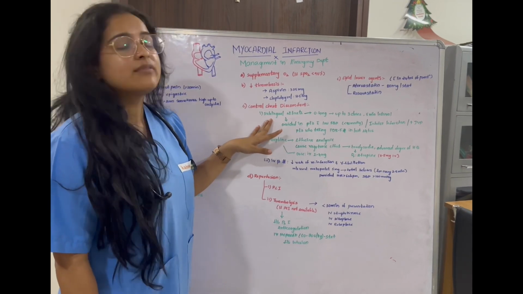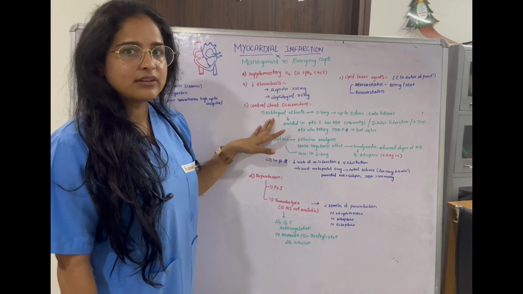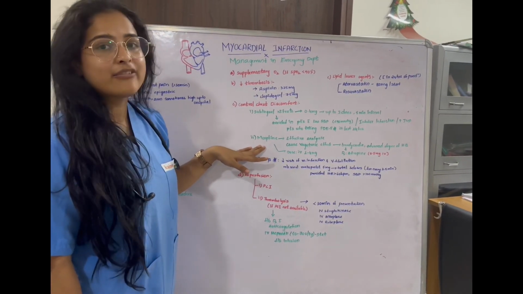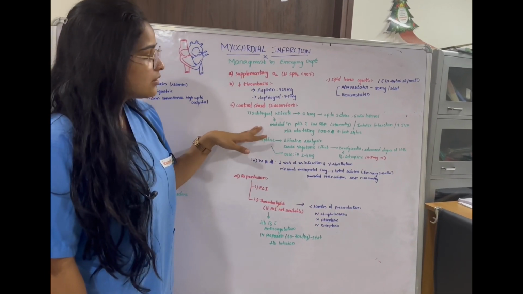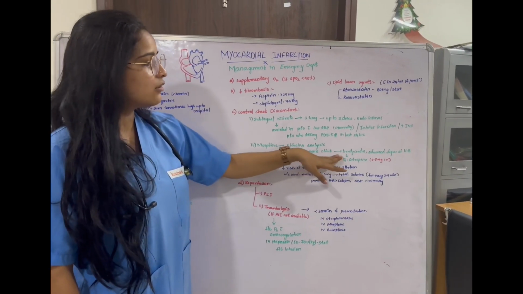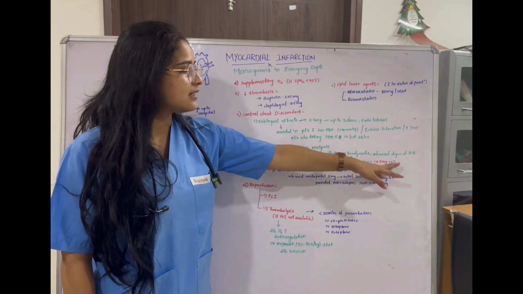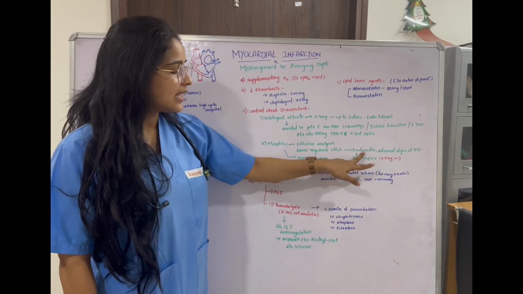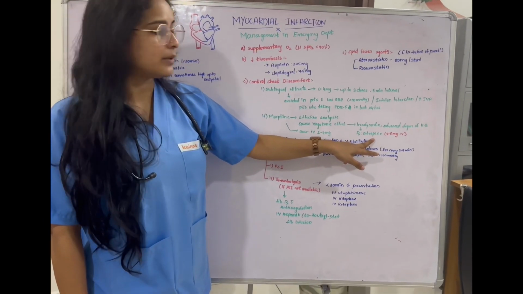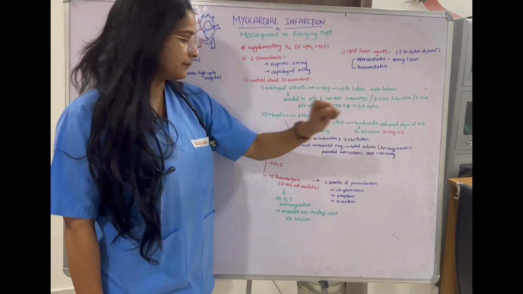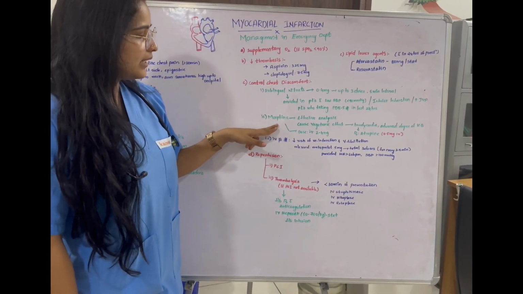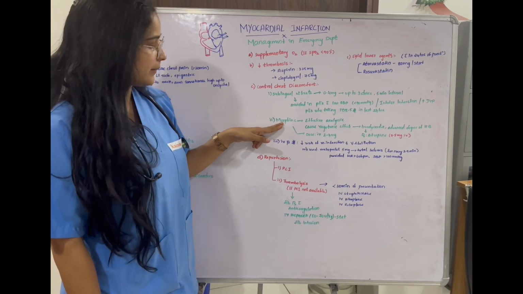If the patient is not getting relief with the sublingual nitrate, we have to go for nitrate infusion. Even if the patient is not getting relief with that, then we have to go for morphine, which is an effective analgesic. It may cause a vagotonic effect. It will lead to bradycardia and sometimes advanced degree of heart block. In bradycardia, we have to treat the patient with atropine of about 4.5 mg IV. Morphine should be given in the dose of 2 to 4 mg.